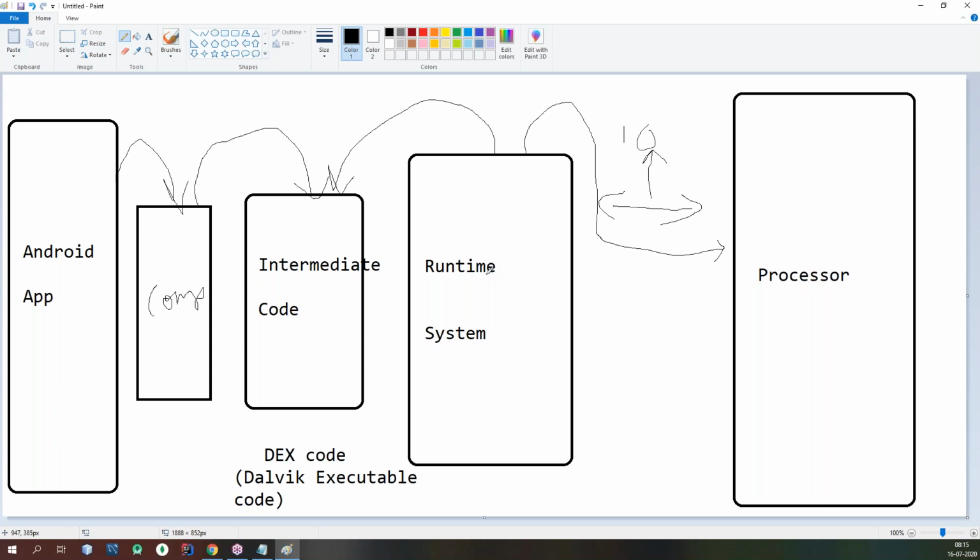That's why, whatever programming language you use, whether C, C++, .NET, Java, Python or PHP, there will be a runtime system for every programming language, which converts its intermediate code instructions into binary code instructions understandable by our processor. That is the most important and interesting thing I need to say here.